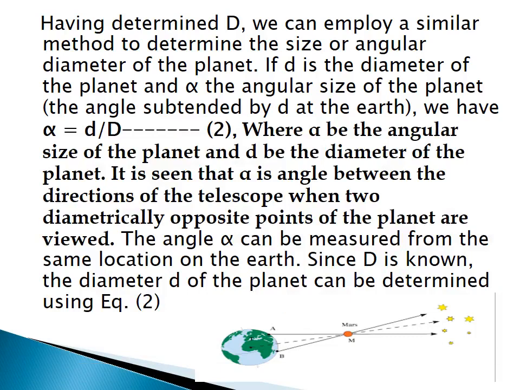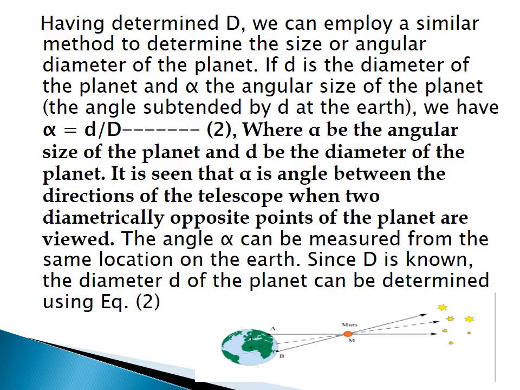Like this, we have determined the large distance D, that is, the distance of the planet from the Earth. We can use a similar method to find the size or angular diameter of the planet. Let small d be the diameter of the planet and alpha be the angular size. What is the angular size of the planet?